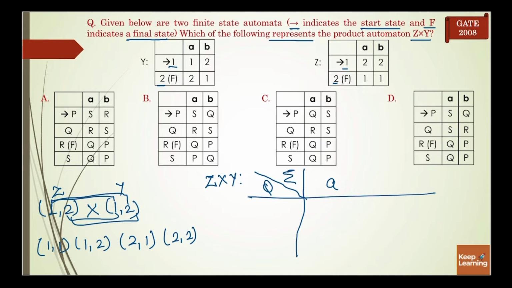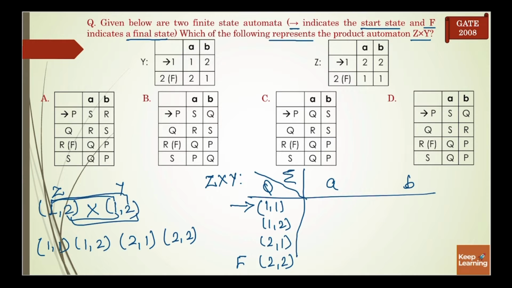So our input alphabets are A and B. States are 1 1, 1 2, 2 1 and 2 2. In both the automata, 1 is our initial state, so 1 1 will be our initial state and 2 2 will be our final state.